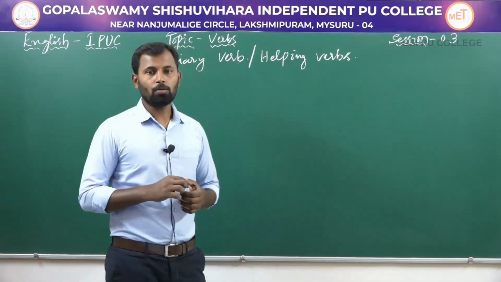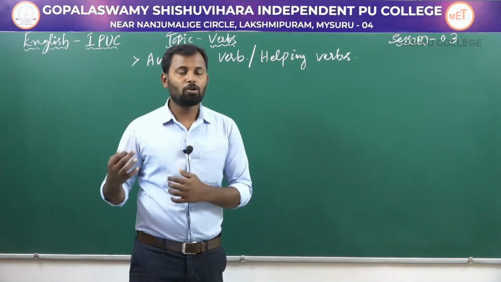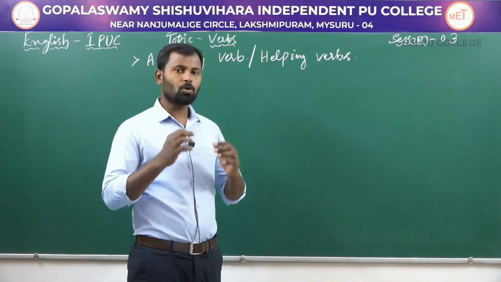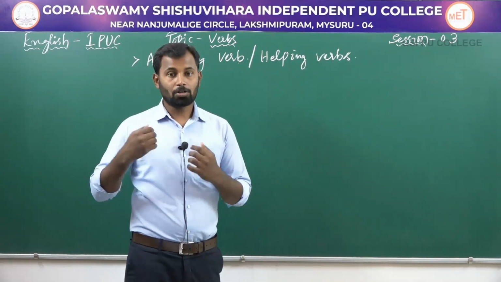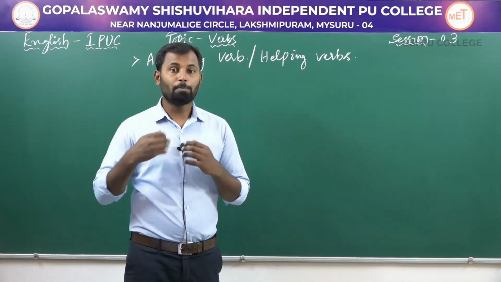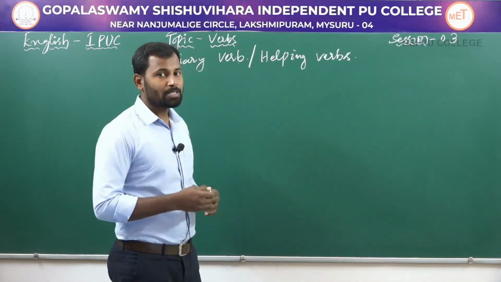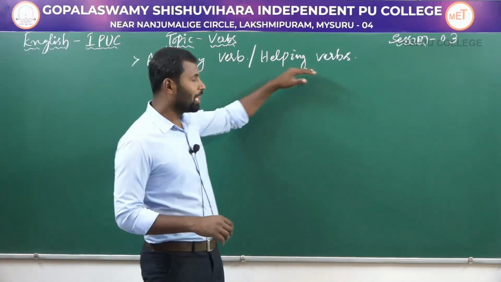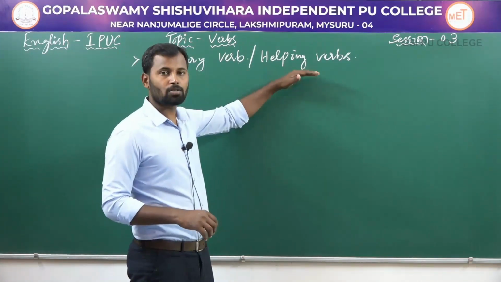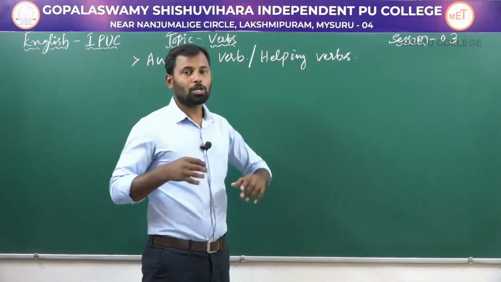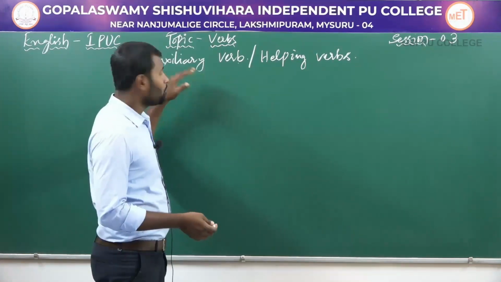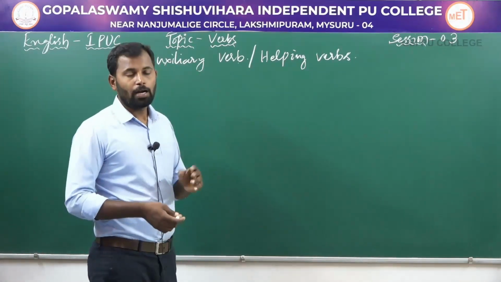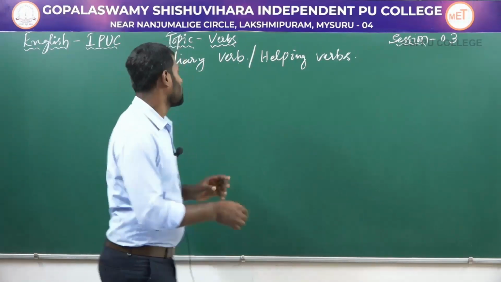It can stand alone. It doesn't take the help of any other verbs to complete the action. When it comes to auxiliary or helping verbs, they are used along with main verbs to complete the action. So, auxiliary verbs are divided into two kinds.